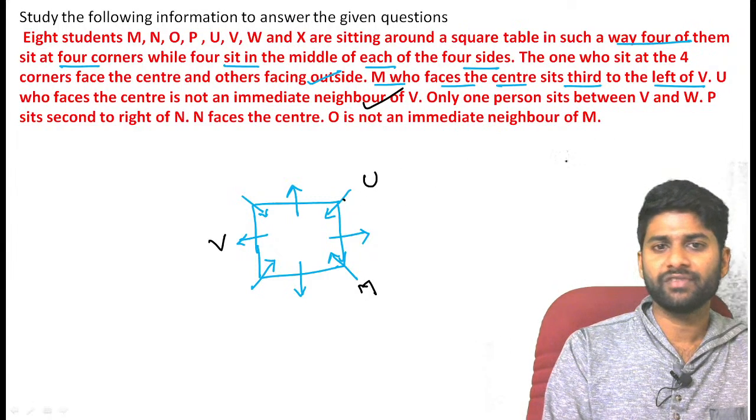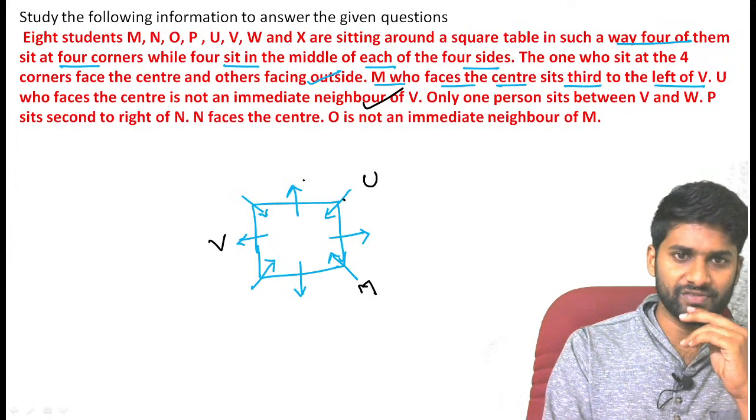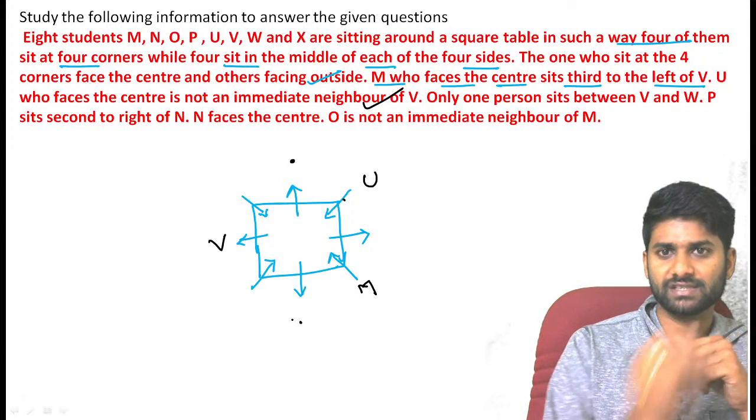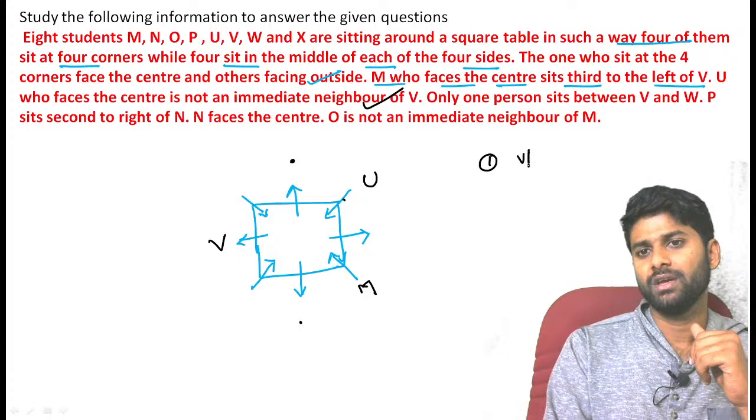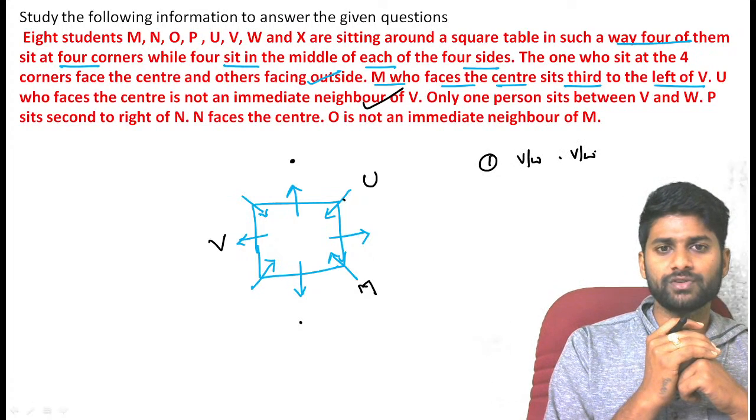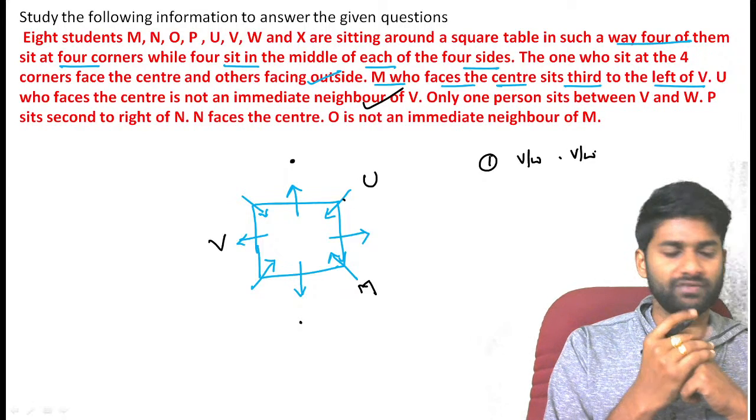Now only one person is between V and W. So only one person between V and W means you can get W either here or here. We have two chances. So make it a note point here: there is only one person between V and W. Still, we don't know whether we can confirm W.